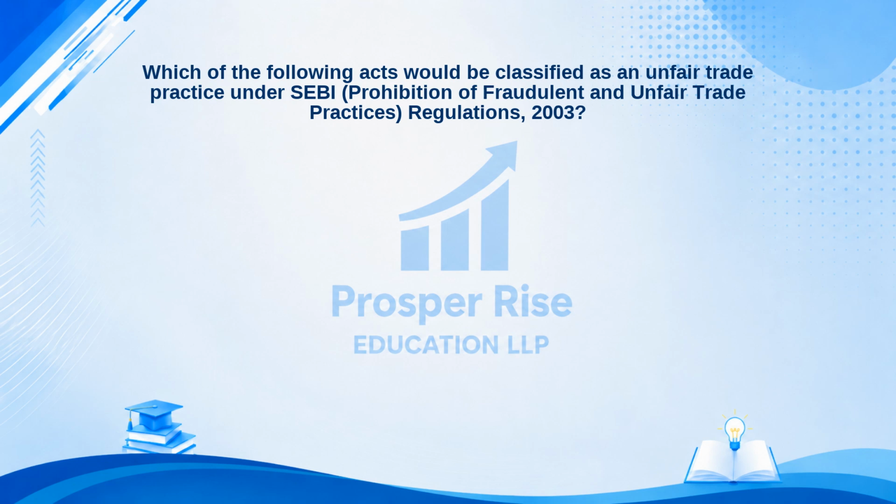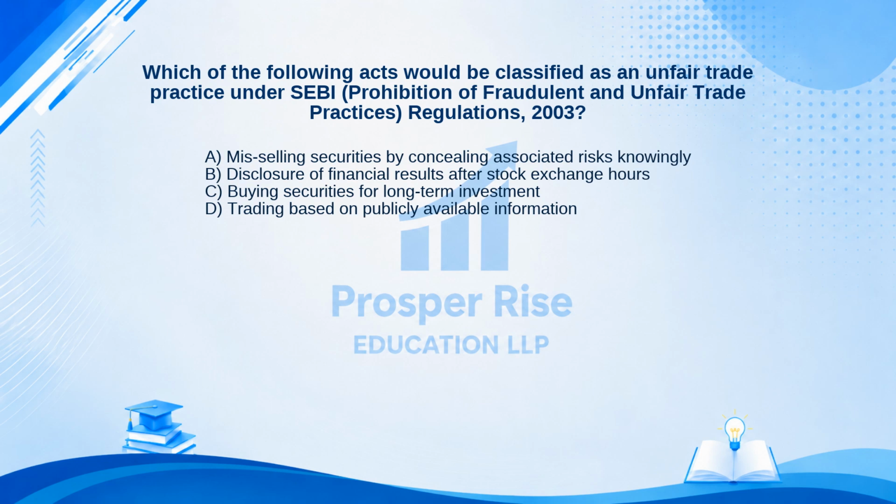Which of the following acts would be classified as an unfair trade practice under SEBI Prohibition of Fraudulent and Unfair Trade Practices Regulations 2003? Here are your options. A. Mis-selling securities by concealing associated risks knowingly. B. Disclosure of financial results after stock exchange hours. C. Buying securities for long-term investment. Or D. Trading based on publicly available information. Take a moment to pause the video and decide.